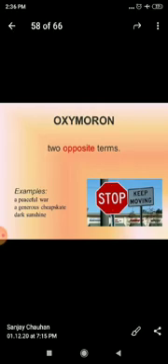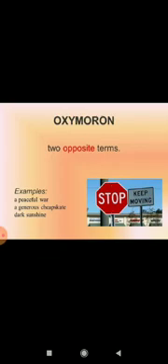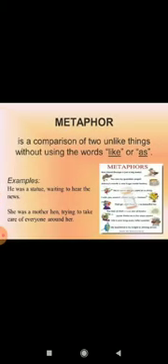Another, a peaceful war. Peaceful and war, these are two opposite terms. A generous cheap steak. Generous and cheap are opposite. Dark sunshine. If it is a sunshine, then dark is the opposite of it. So oxymoron, two opposite ideas are kept together.